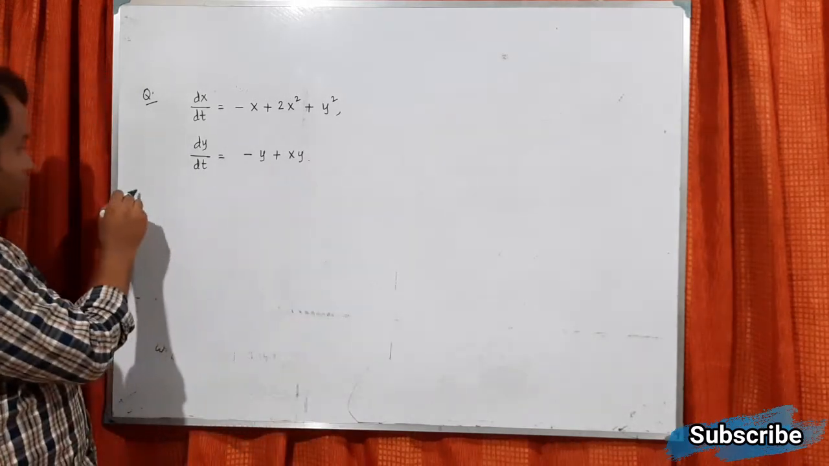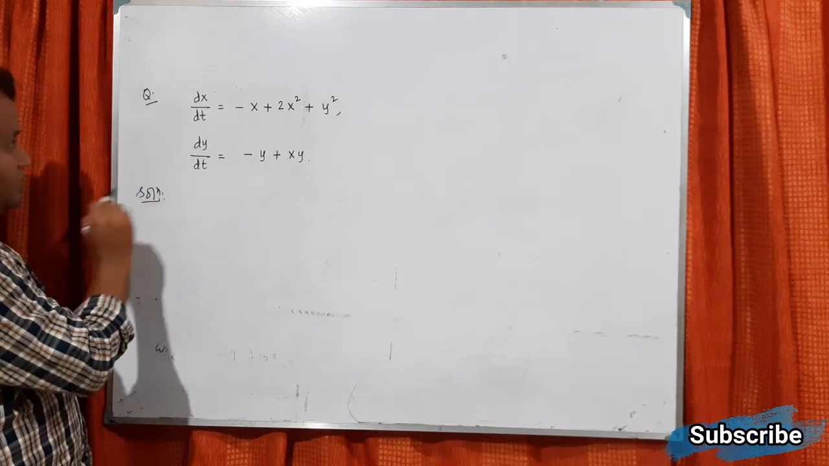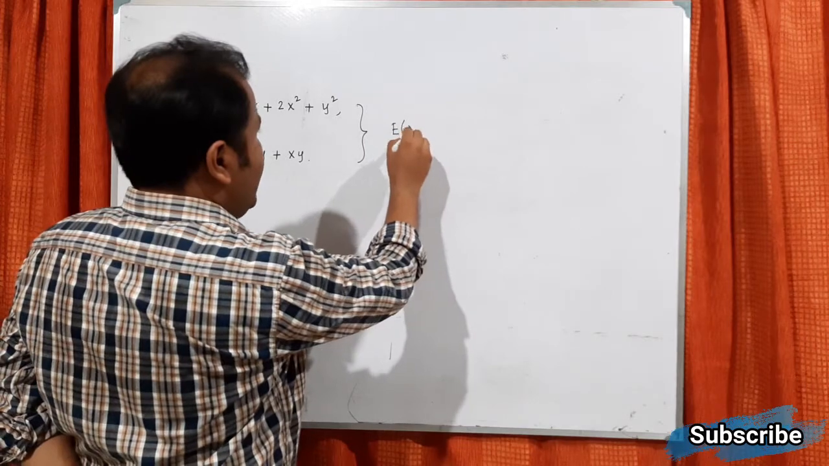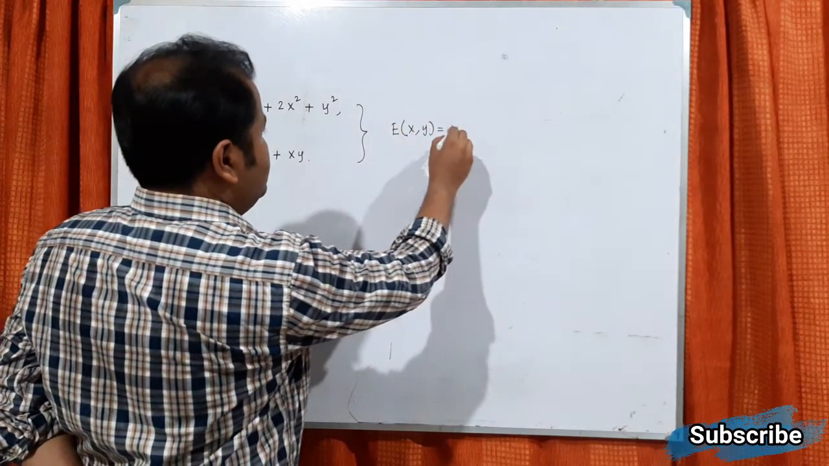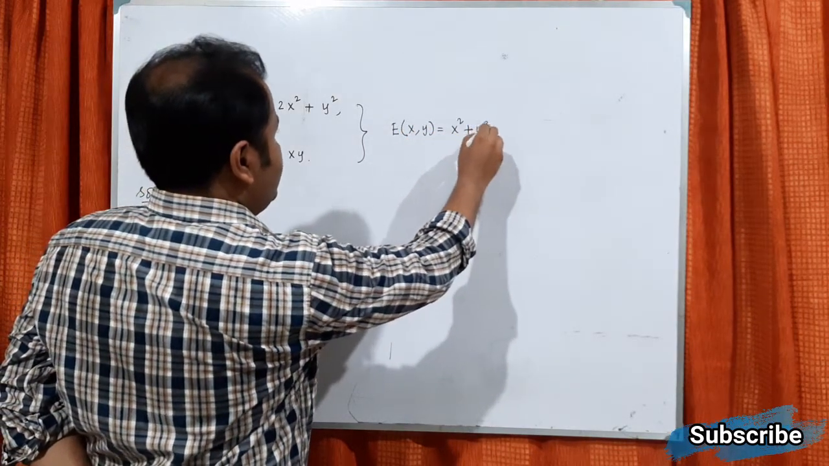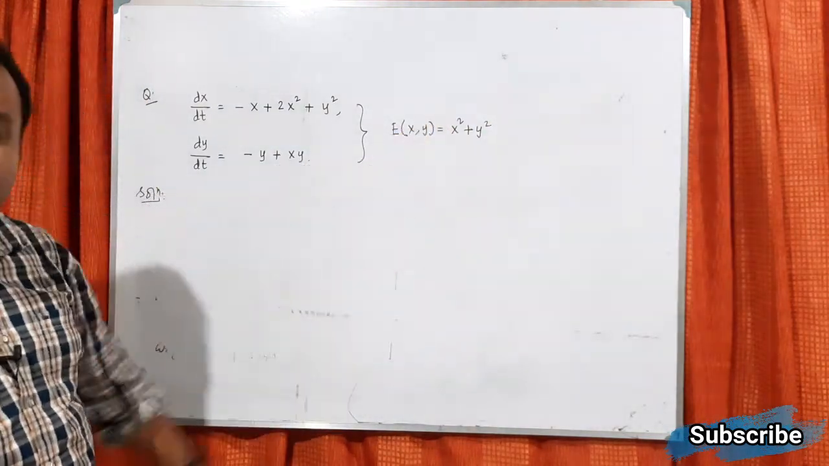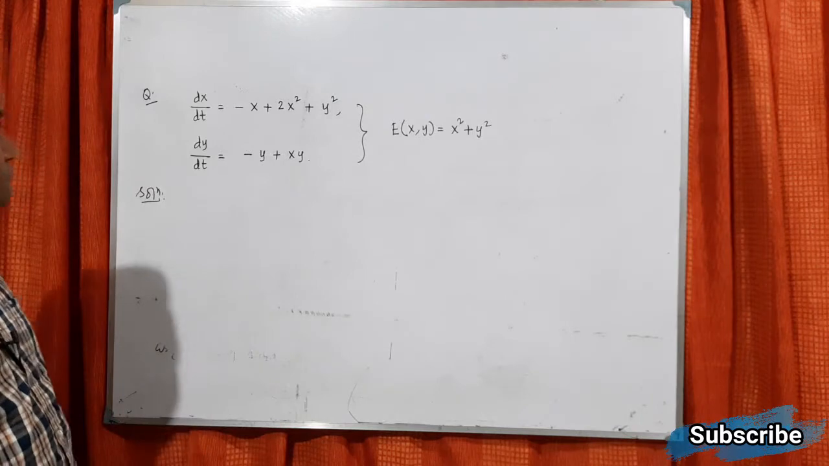So if we have to solve this, we have to check whether E(x,y) equals x squared plus y squared will serve the job as a Lyapunov function. We have to check that.